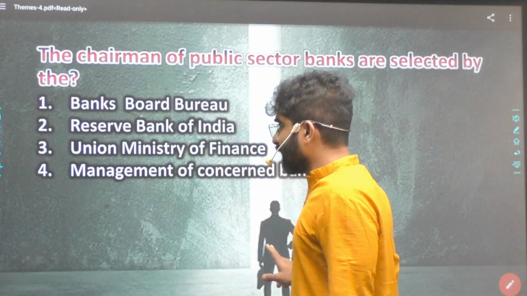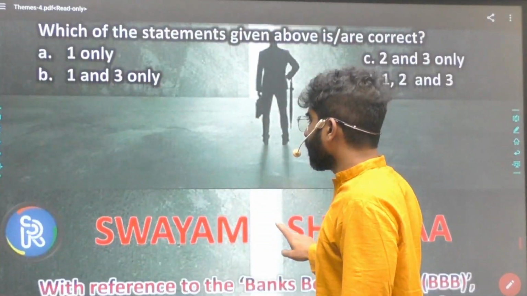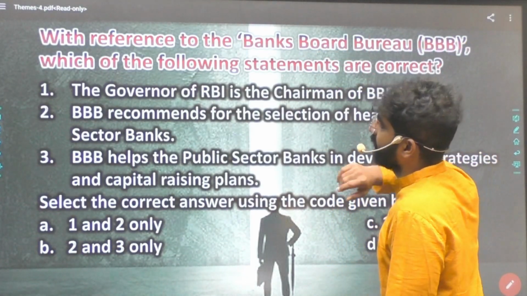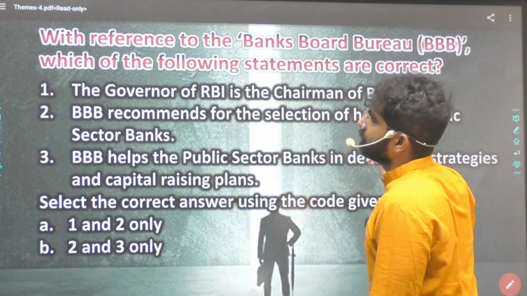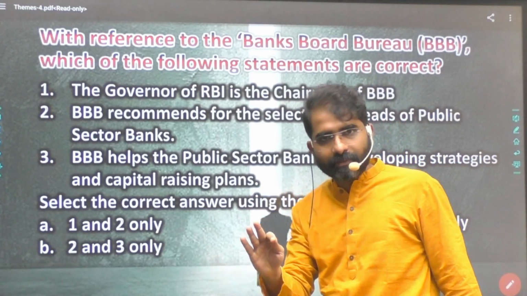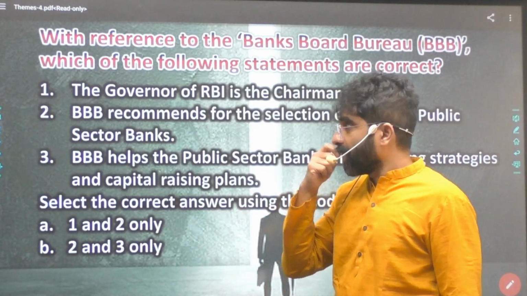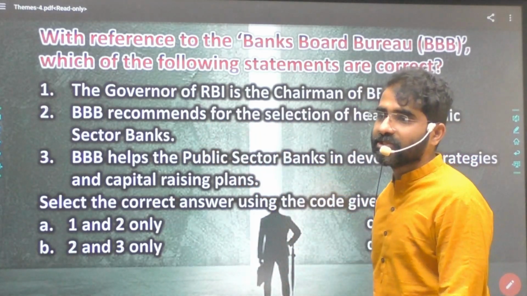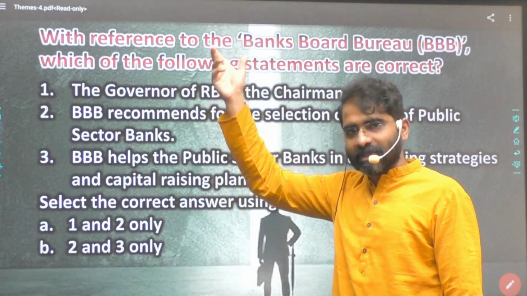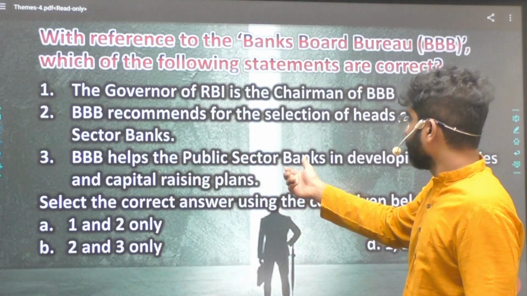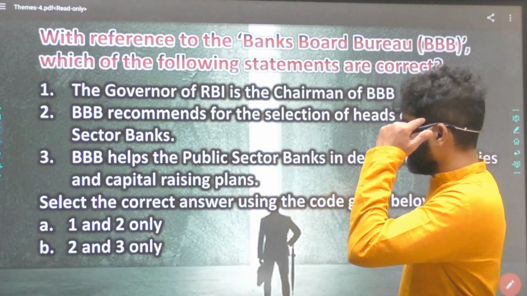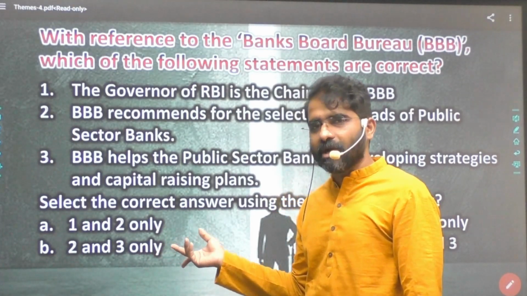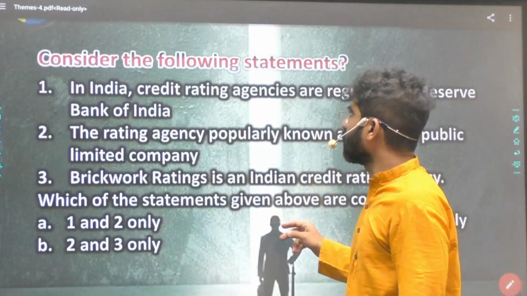So these are again related to regulation. With reference to Banks Board Bureau, again in 2022, which of the following statements are correct? The governor of RBI is the chairman? No. It has a chairman and 3 ex officio members plus 3 experts. Banks Board Bureau recommends the selection of heads of public sector banks. Now this was already there, yes, it is true, the 2019 question. Banks Board Bureau helps the public sector banks in developing strategies and capital raising plans. Yes. So 2 and 3. Once the concept is clear, once the research is clear, there should not be any problem.